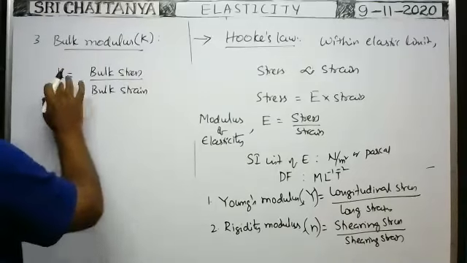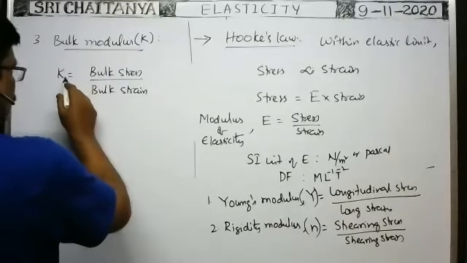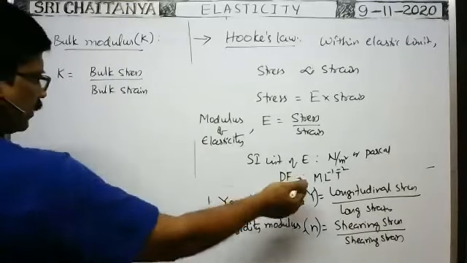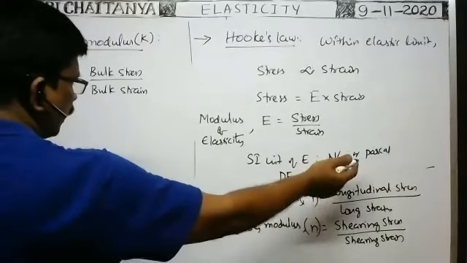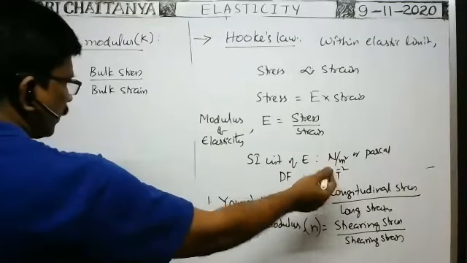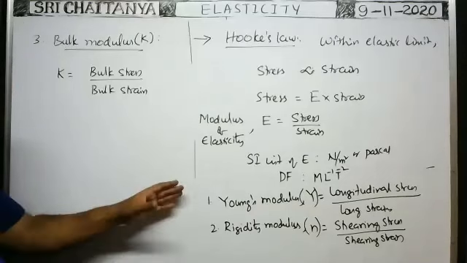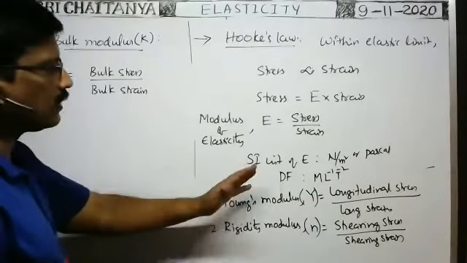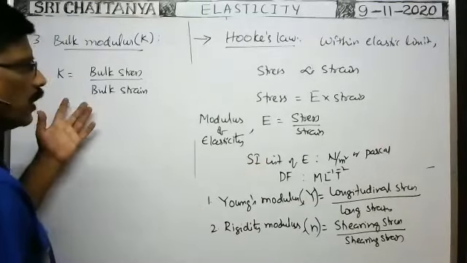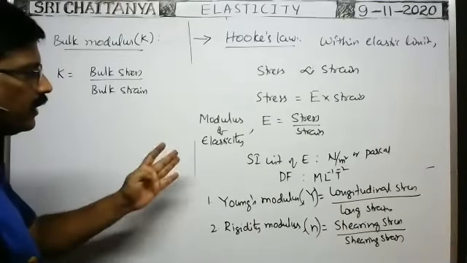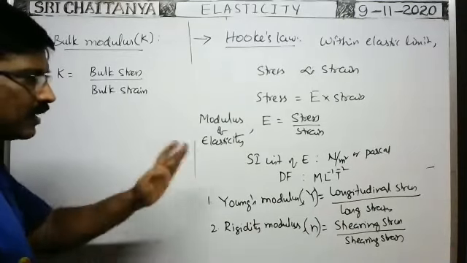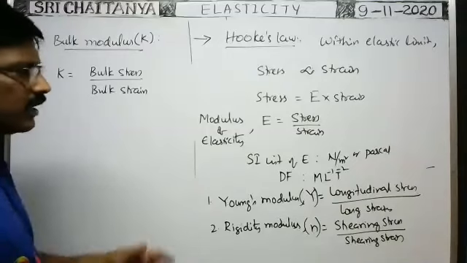Bulk modulus has the same unit and dimension formula as that of pressure. Unit is Newton per meter square or Pascal. Dimension formula is M L inverse T to the power of -2. Any type of modulus of elasticity, whether it is Young's modulus, rigidity modulus, or bulk modulus, depends on the nature of the material and temperature, but it does not depend on the dimensions of the body.